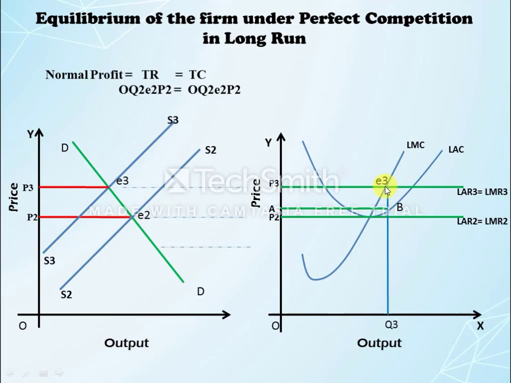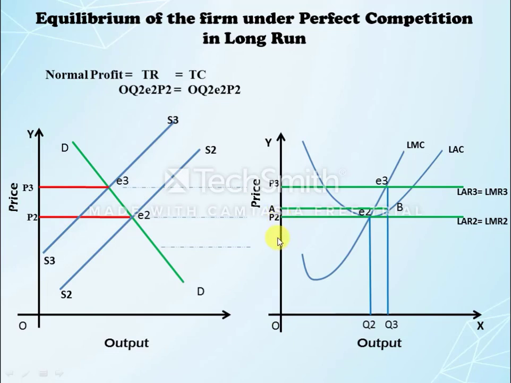Then the equilibrium point also changes from E3 to E2. At point E2 there is an equilibrium. Both the conditions of equilibrium are fulfilled at point E2. At E2 the marginal cost is equal to marginal revenue, and marginal cost cuts marginal revenue from below. So at point E2 when we draw the straight line, the quantity the firm sells in the market is OQ2. It means earlier the business firm was selling OQ3 quantity, but now the firm is going to sell less quantity in the market, that is OQ2, at OP2 price.